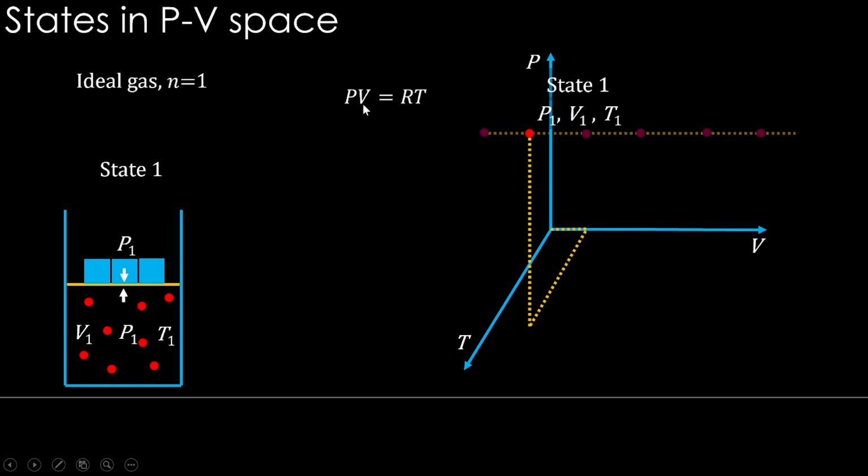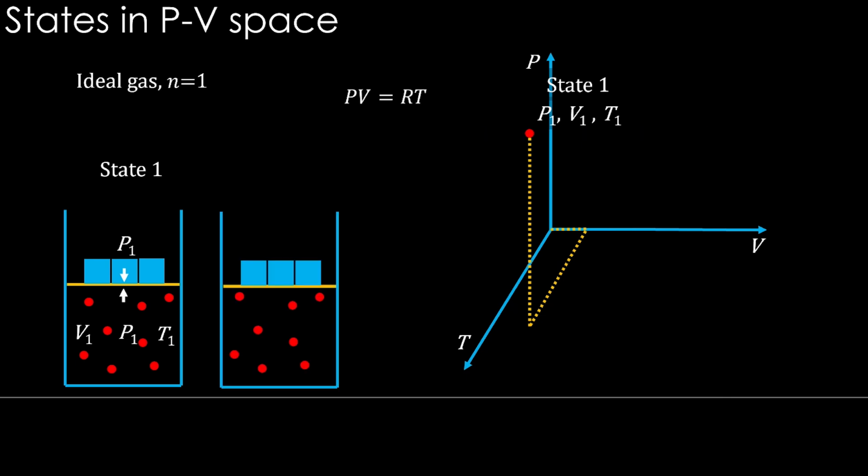If you increase the volume and want to keep the temperature constant, your pressure has to come down, right? So if this equation has to be followed, all these different states cannot be called equilibrium states. They are not possible to be achieved. So this PVT space represents all equilibrium states.